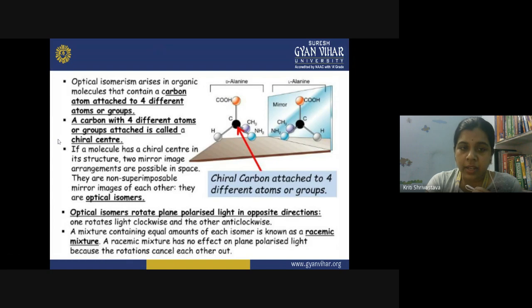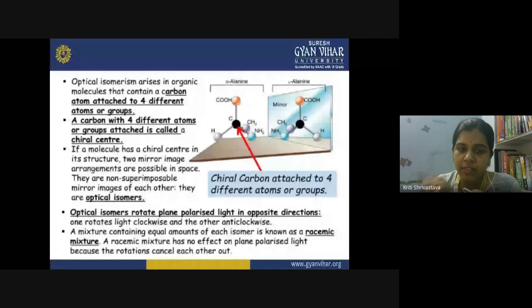So see here, if a molecule has a chiral center, this carbon becomes what? This is the chiral center, and it is not necessary that only one chiral center is present in a molecule. There could be a number of chiral centers in a single molecule. Like in the case of glucose, you can have 3 to 4 chiral centers, because 3 to 4 carbon atoms may contain different groups attached to them.